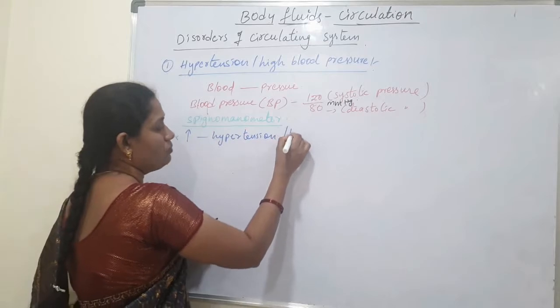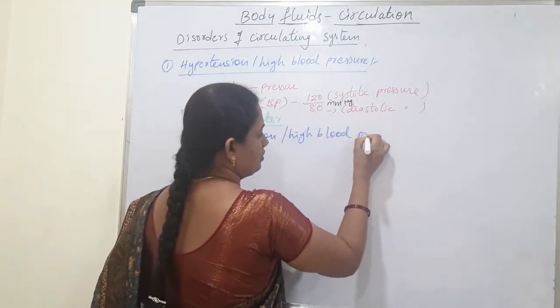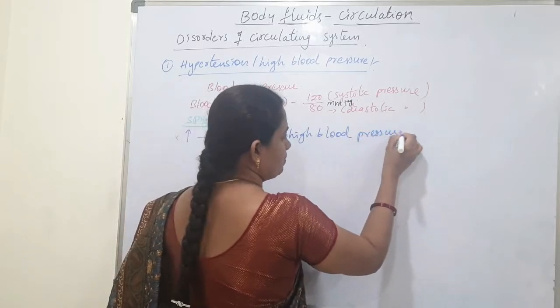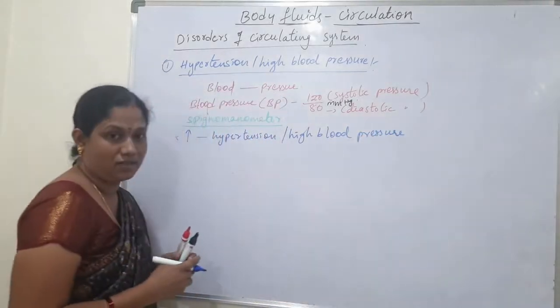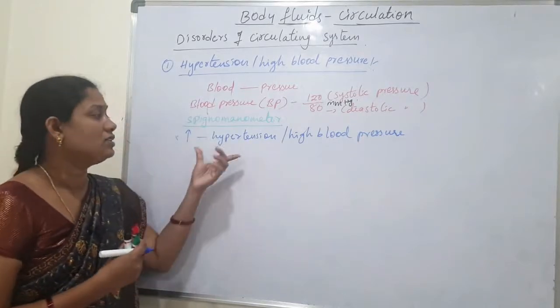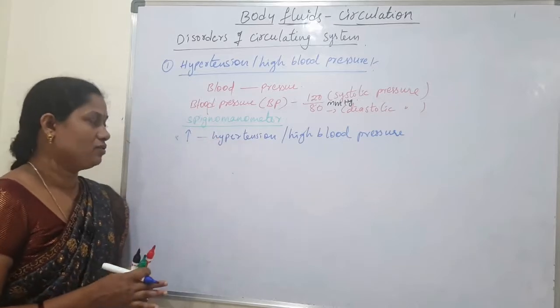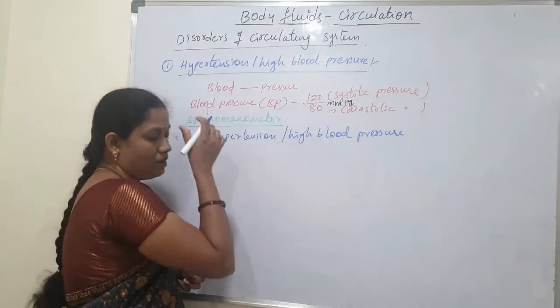If the blood pressure is increased, due to various reasons, that is called hypertension or high blood pressure.